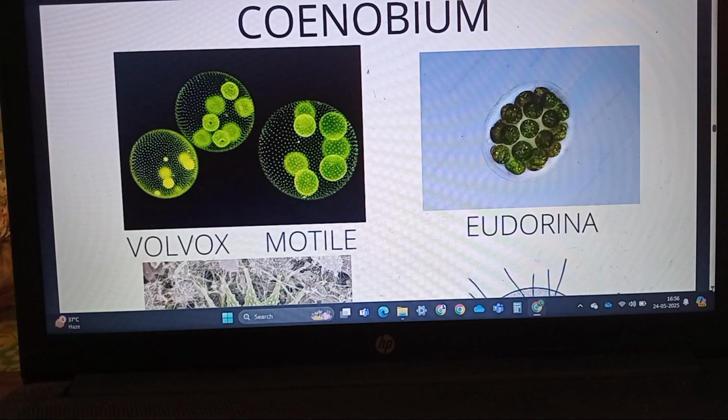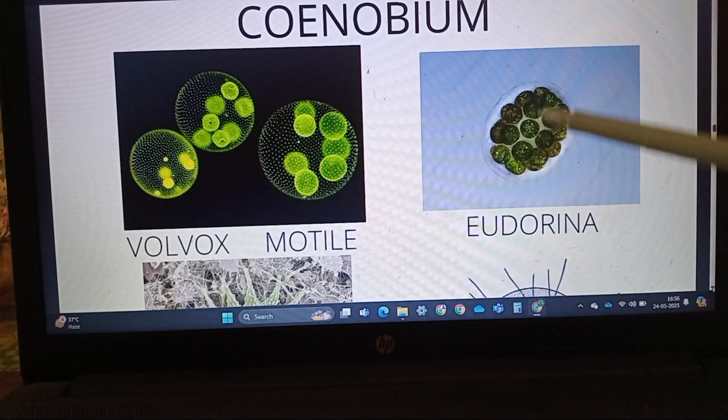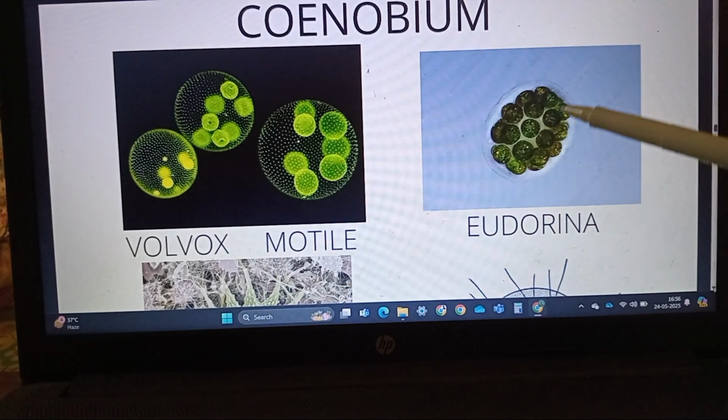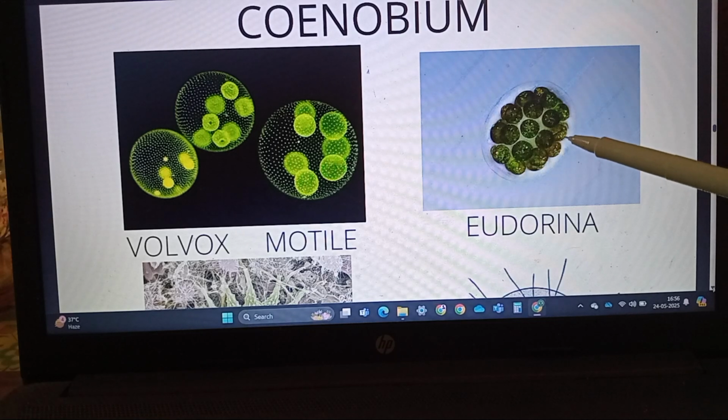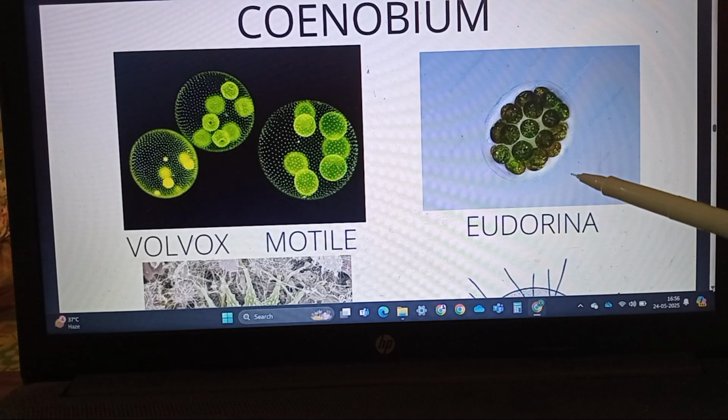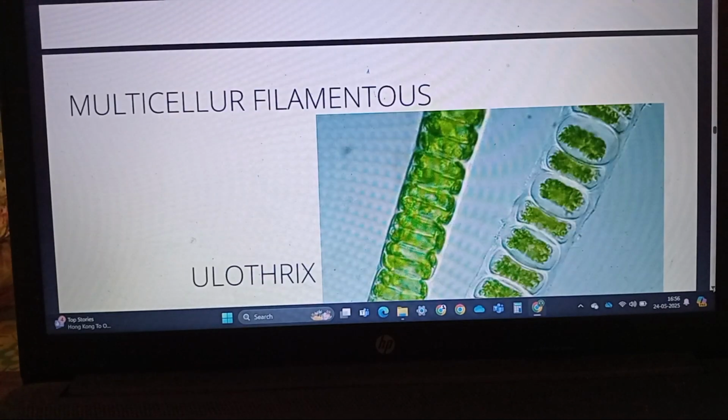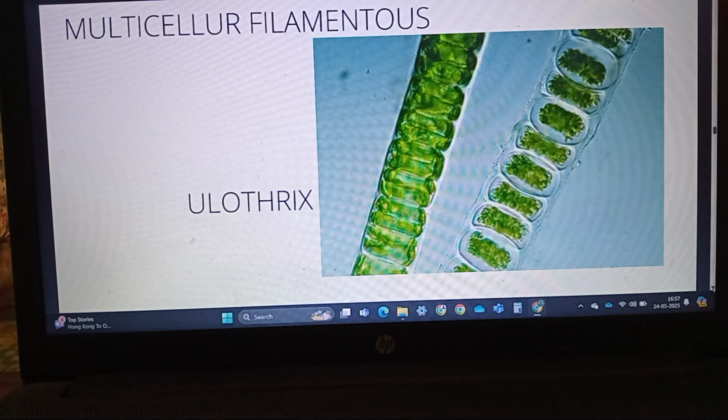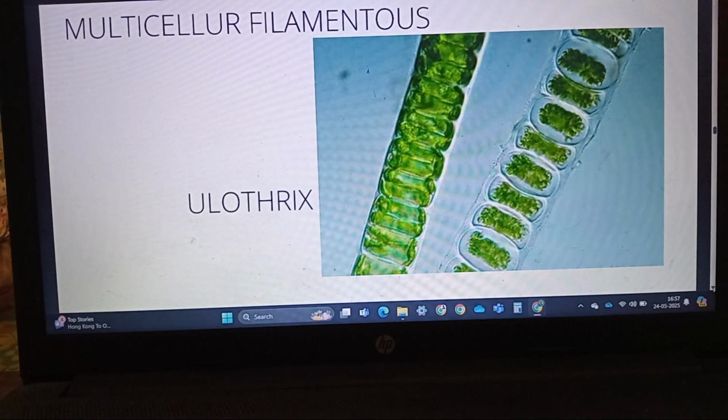In Udorina, another example of colonial green algae, there is an isogamous condition. Green algae can also be filamentous. Examples include Ulothrix and Spirogyra.